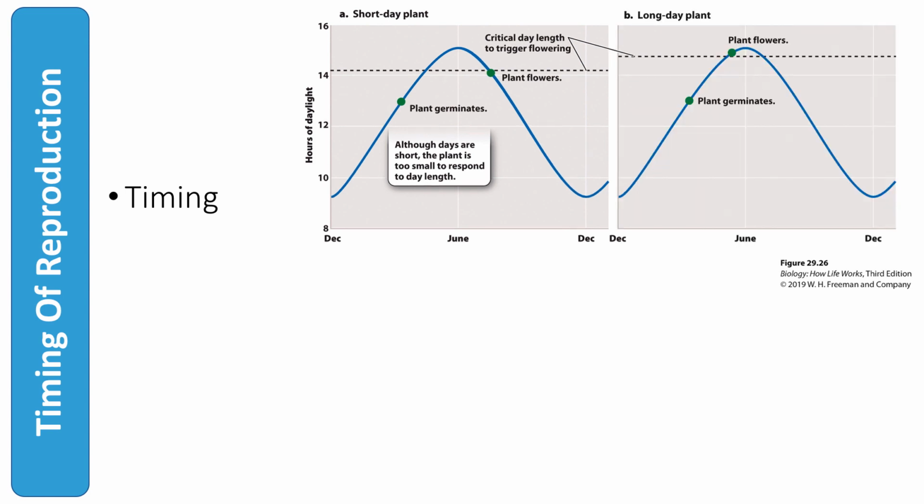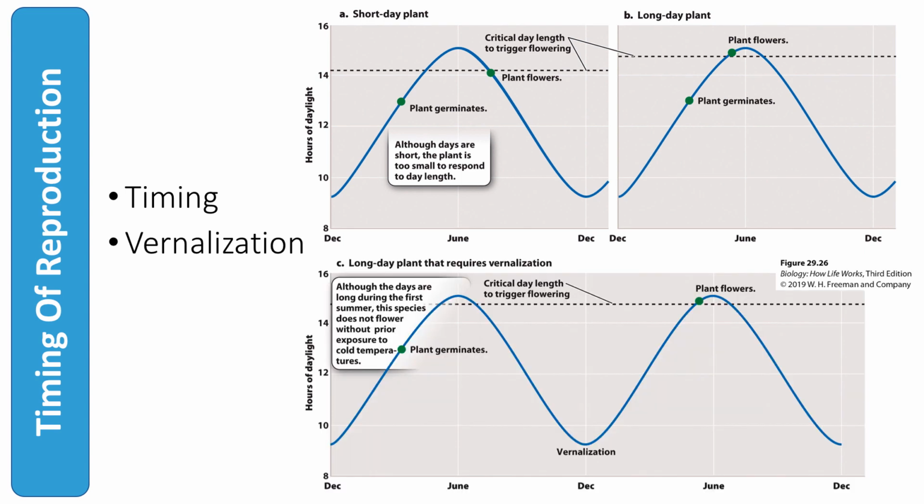Long day plants will typically flower in late spring or early summer, around the summer solstice, as the day lengths are the longest around this period. There are some long day plants that also require a period of cold weather in order to flower. This allows these plants to germinate one year, grow throughout the summer, but then not flower until early summer the following year. Plants that undergo this timing strategy can grow larger before undergoing reproduction, which can increase their chances for successful pollination and support for seed production.